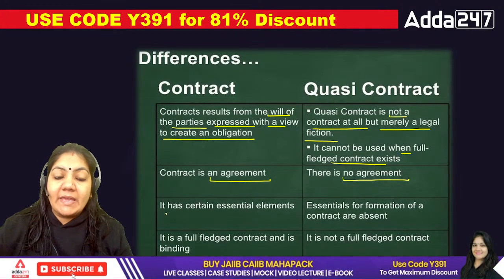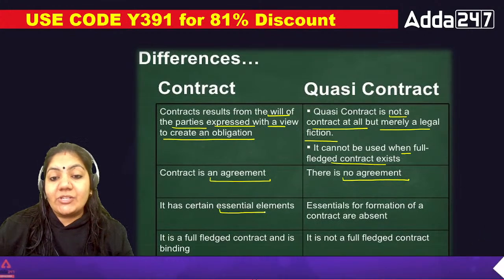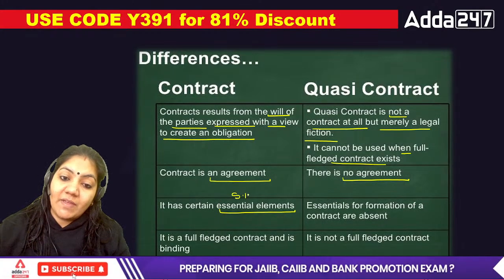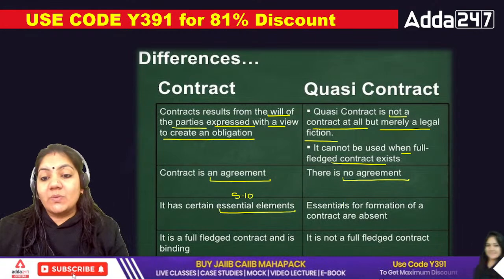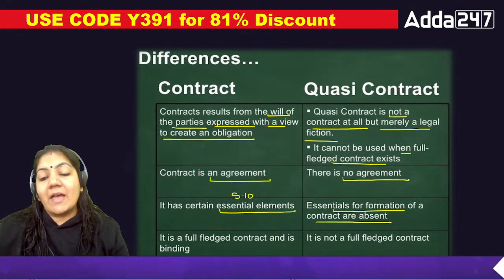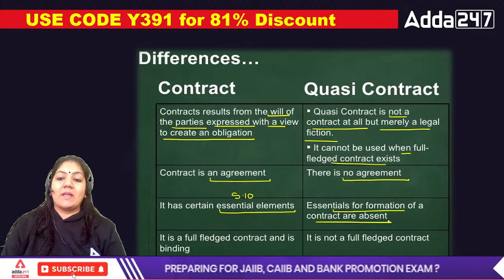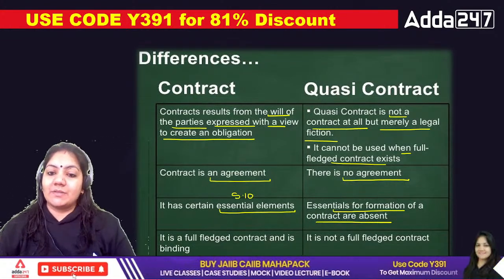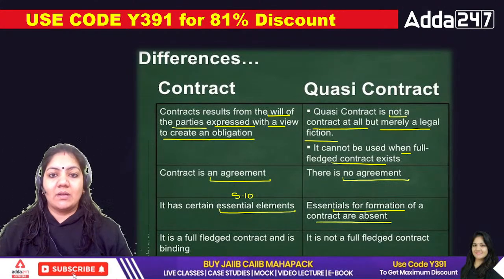Next, it has certain essential elements, exactly as we have done in Section 10 of the Indian Contract Act. The essentials for formation of a contract are absent in this quasi contract.